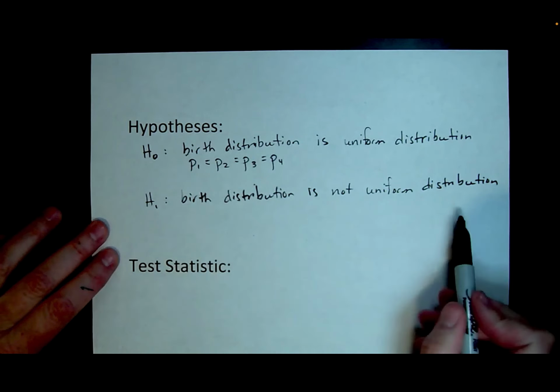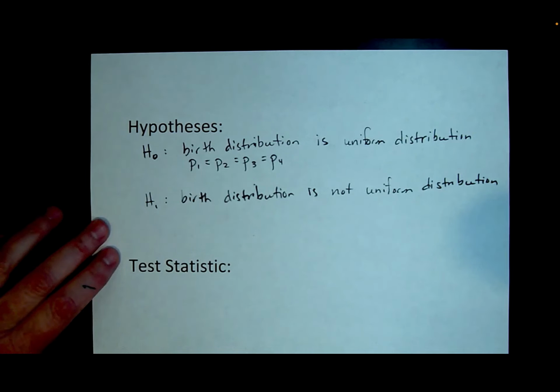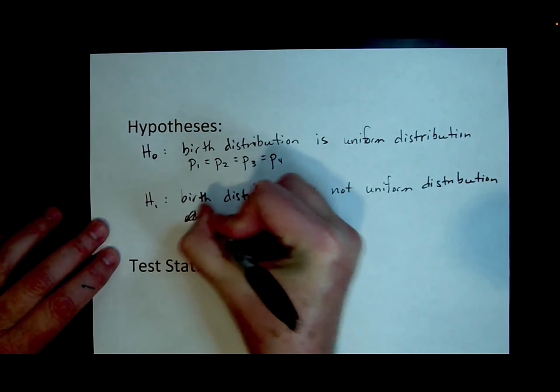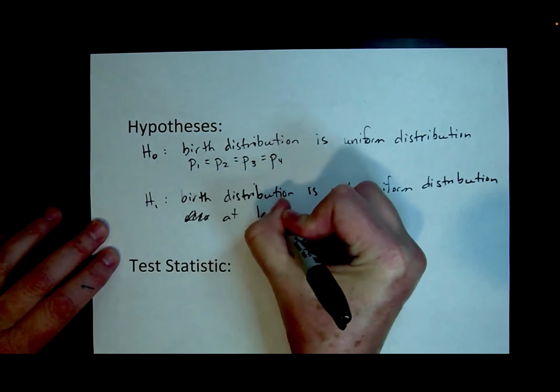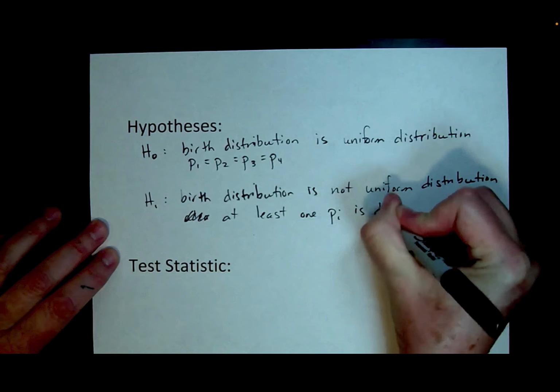Saying that the birth distribution is not the uniform distribution is another way of saying that at least one of the p sub i's is different than the others.